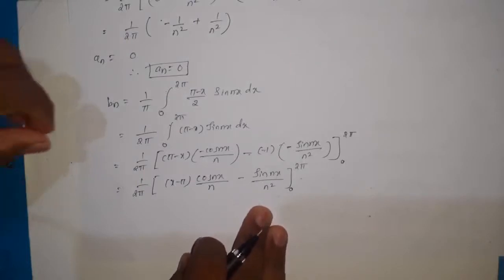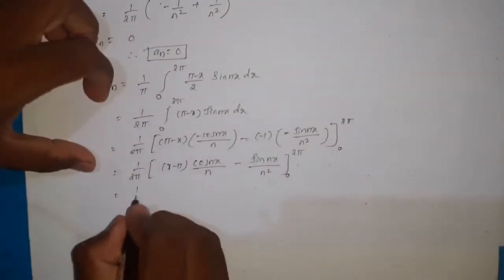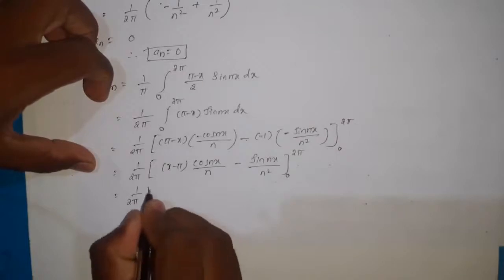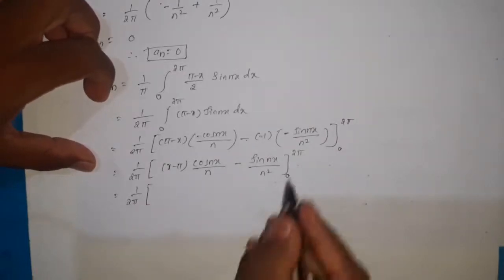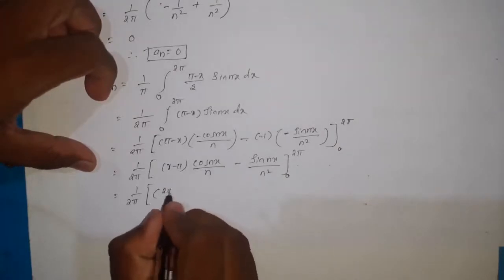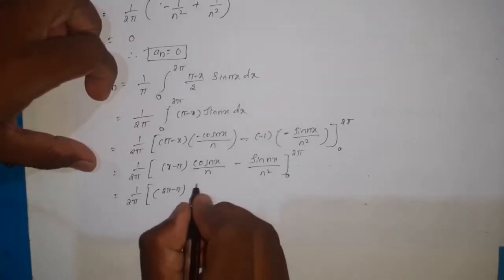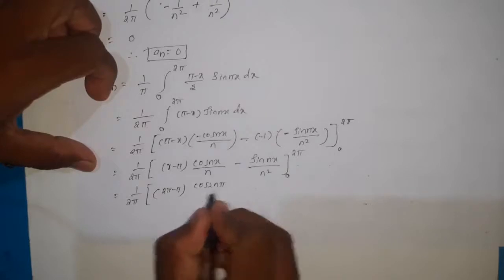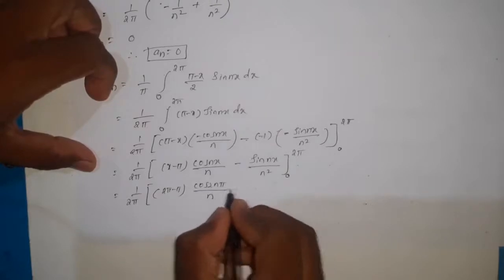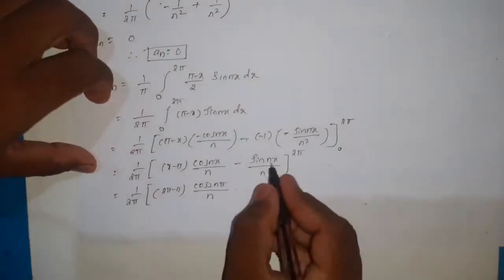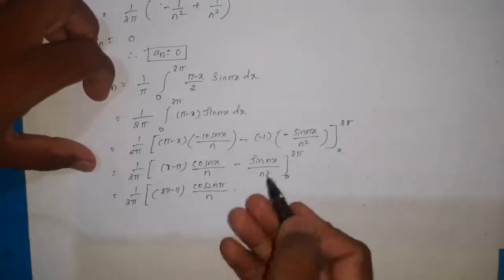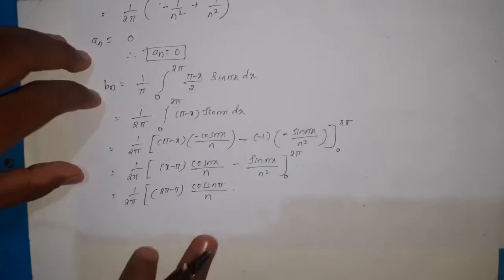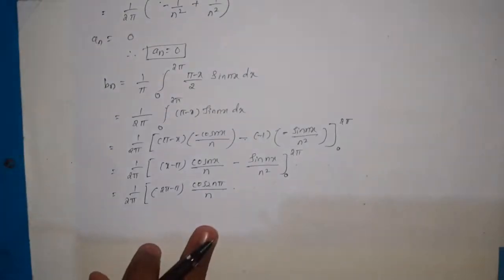Now here, 1 by 2 pi. Now put the upper limit. The upper limit is 2 pi, so here 2 pi minus pi and cos 2n pi divided by n, and for this, 2 pi sin 2n pi is 0, so that becomes 0. So for the lower limit the value of the function is equal to 0, no need to write.